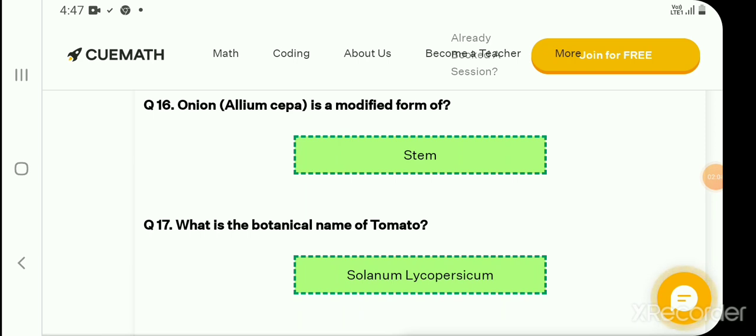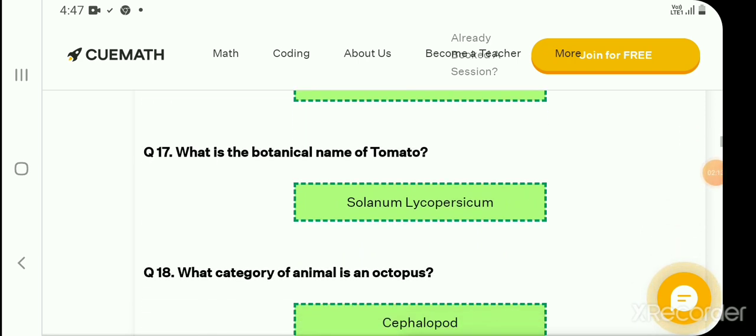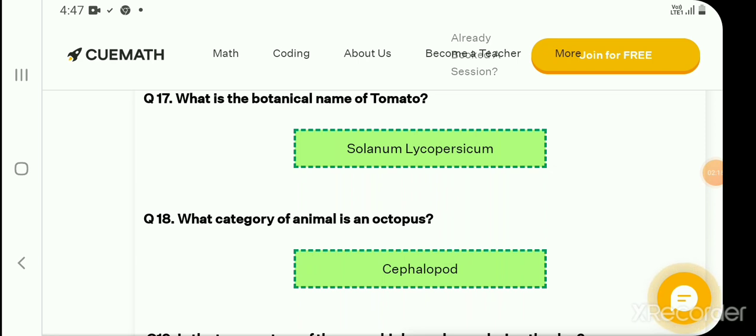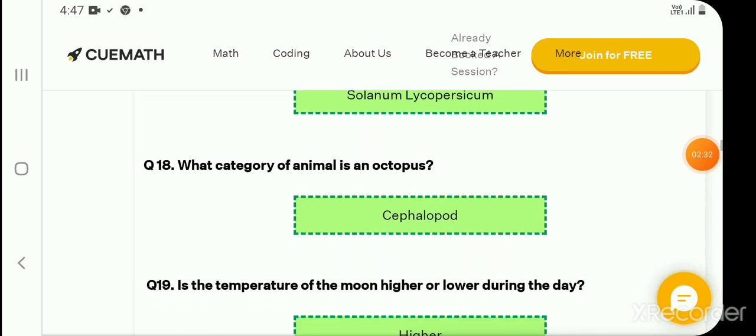Onion, Allium cepa, is a modified form of stem. This question's answer is stem. What is the botanical name of tomato? Solanum lycopersicum. This is the botanical name of tomato.